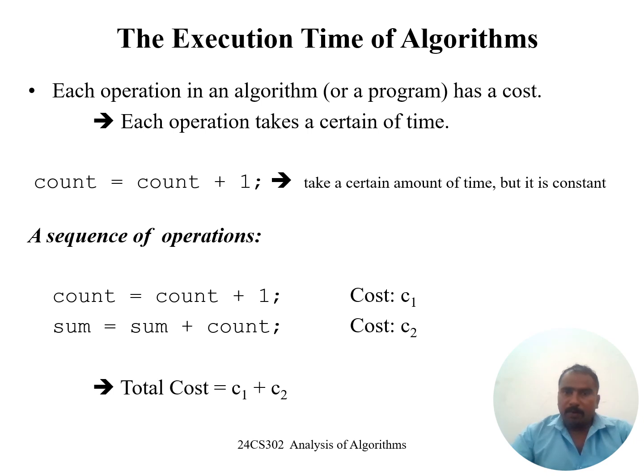For example, count = count + 1 takes a certain amount of time; it is a constant. In our algorithm, how many steps, how much time to execute that algorithm, how much memory space it needs to execute it, we want to calculate this. This is the sequence of operations.